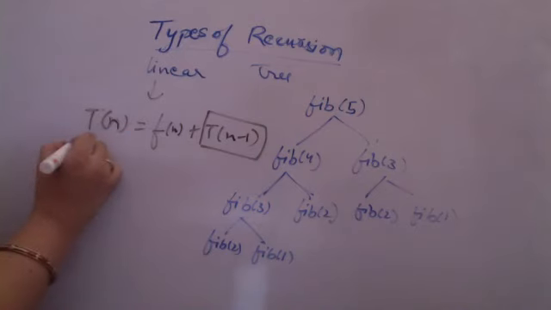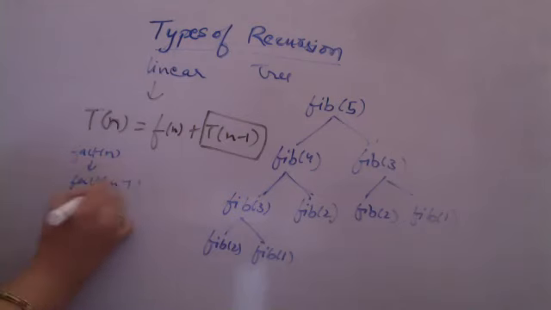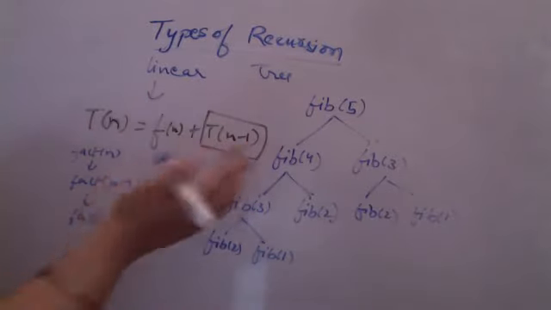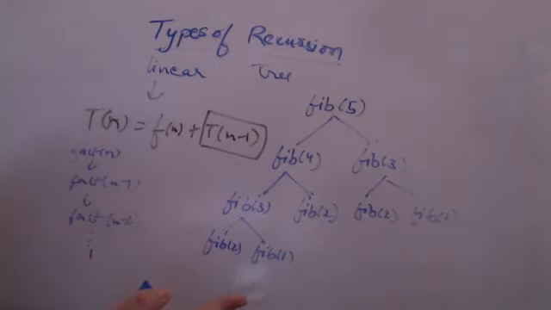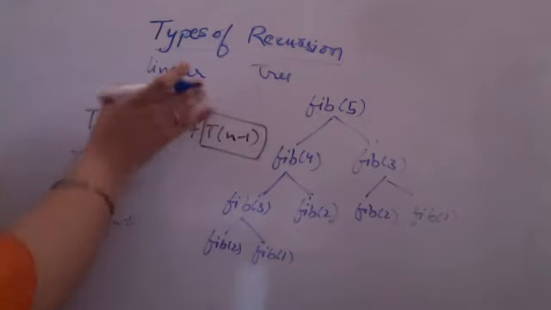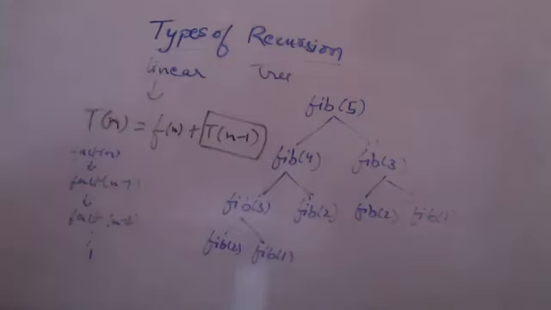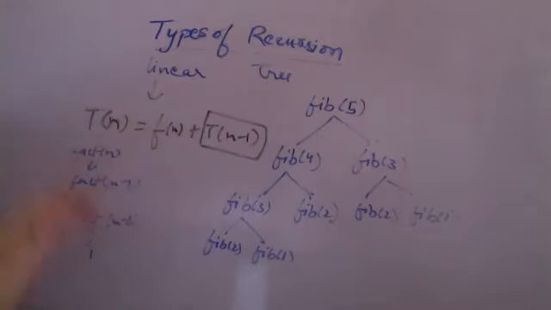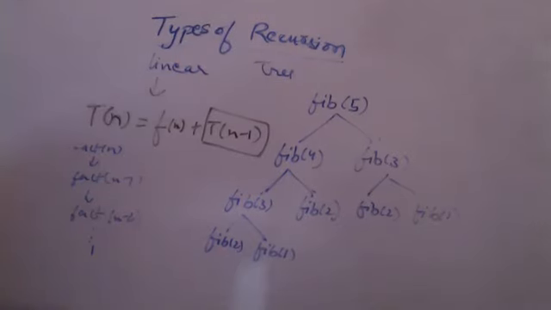Here, what will happen? You are calling say factorial of n, which is calling factorial of n minus 1, which is calling factorial of n minus 2, and so on till 1. So these are happening in a linear method. These are happening in a non-linear or tree method. This is the kind of sub-problem that we are breaking our problem into. According to that, the pattern with which the recursion is called can be linear or non-linear, or a tree recursion. Is it clear what I mean by linear recursion and tree or non-linear recursion, which are the same thing? So these are the basic types of recursion that we are talking about.